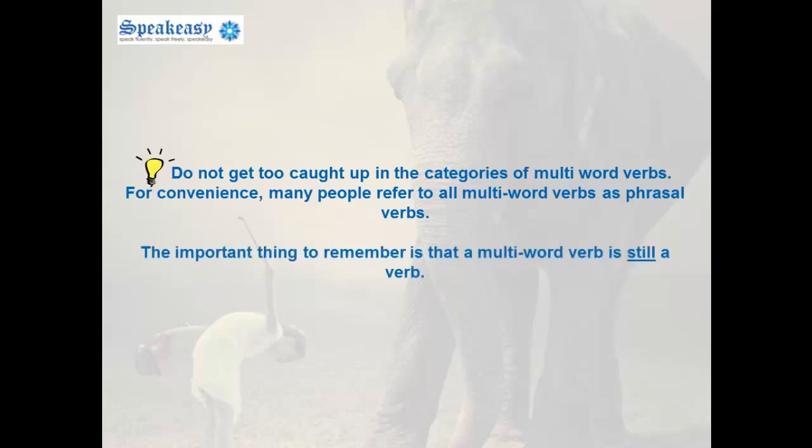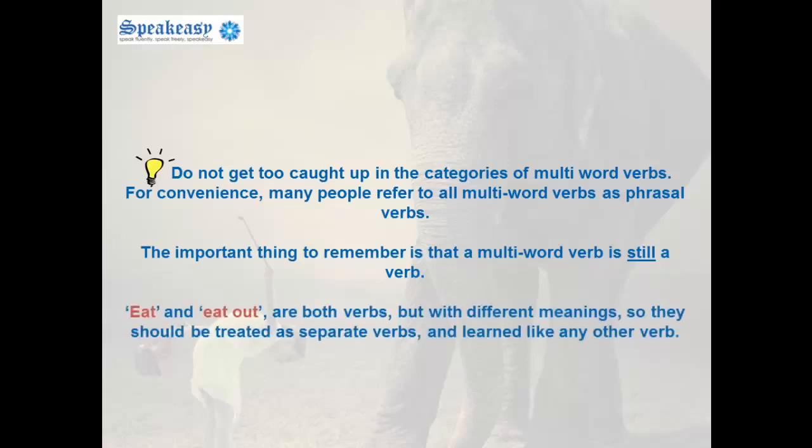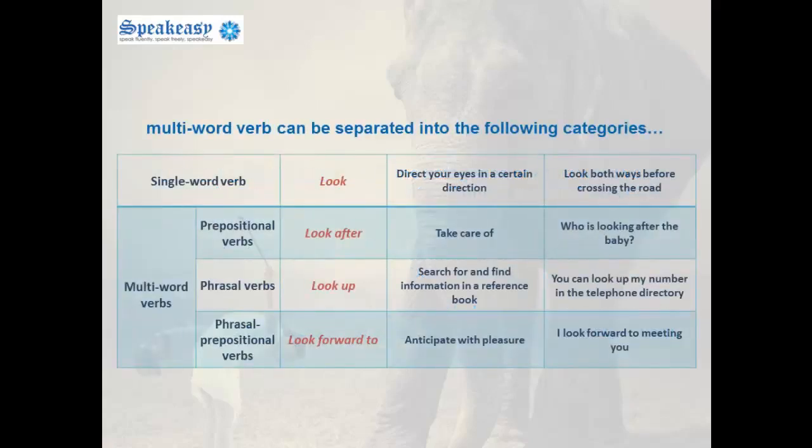The important thing is to remember that a multi-word verb is still a verb. For example, eat and eat out. Both of these are verbs, but with different meanings. So they should be treated as separate verbs and learned like any other verb. Multi-word verbs could be separated into the following categories.